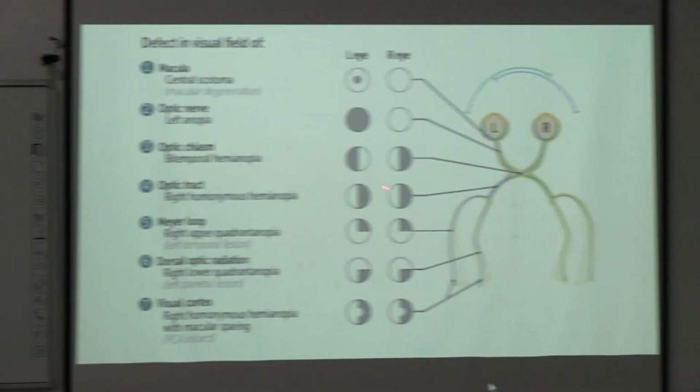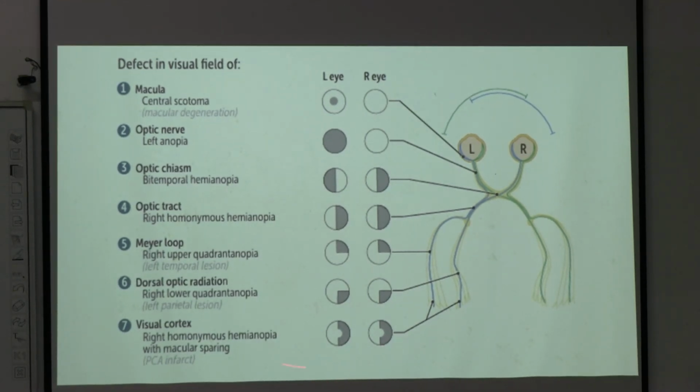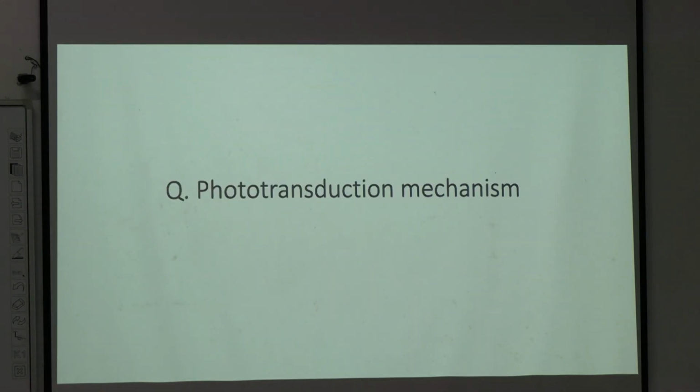Optic tract ইনজুরি হলে যেরকম হয়, visual cortex এ ইনজুরি হলেও সেরকমই হওয়ার কথা। But the difference is, once the injury is in the visual cortex, it will be associated with macular sparing, মানে মাঝখানে সেন্ট্রাল ভিশনটা থাকবে, রাইট? It happens with PCA infarct. Okay, posterior cerebral artery, not cerebellar.